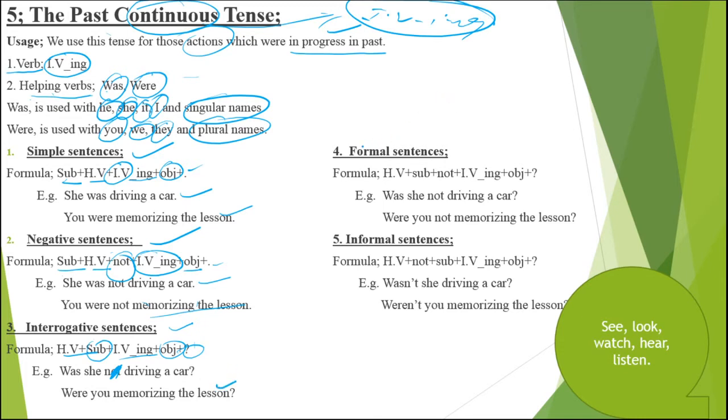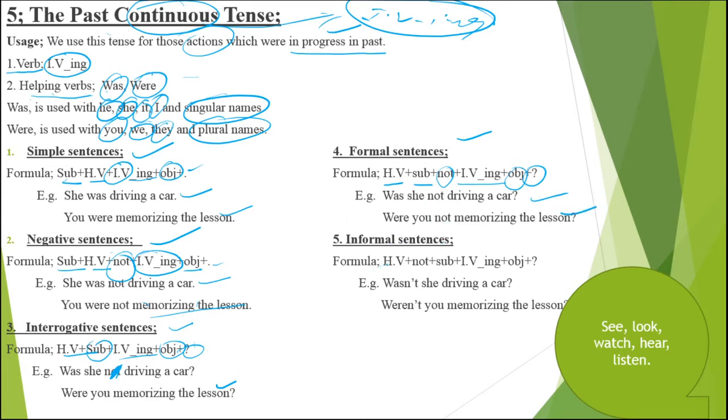And we have got formal sentences: those sentences in which we ask a question and deny the statement, and we ask them in a formal, polite, respectful way, or we use it with our elders or seniors. The formula is helping verb, subject, not, first form with ing, object and question mark. Was she not driving a car? Were you not memorizing the lesson?